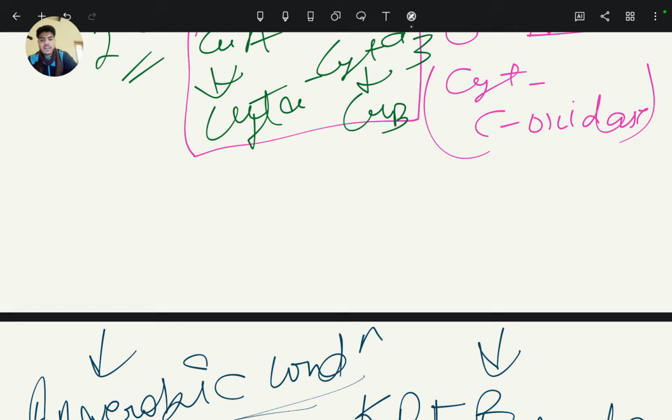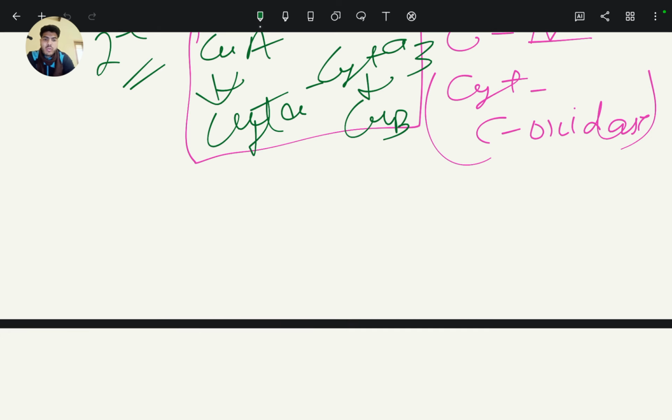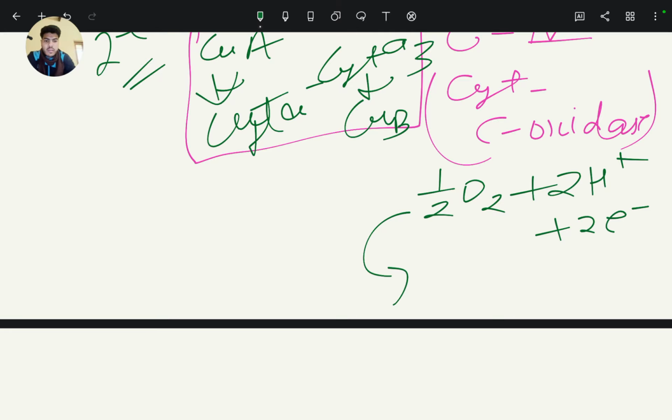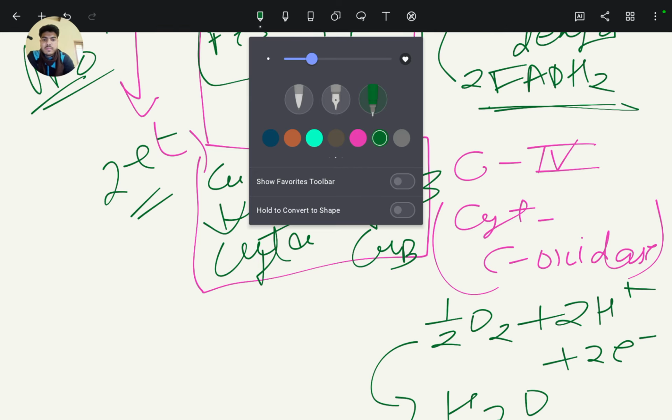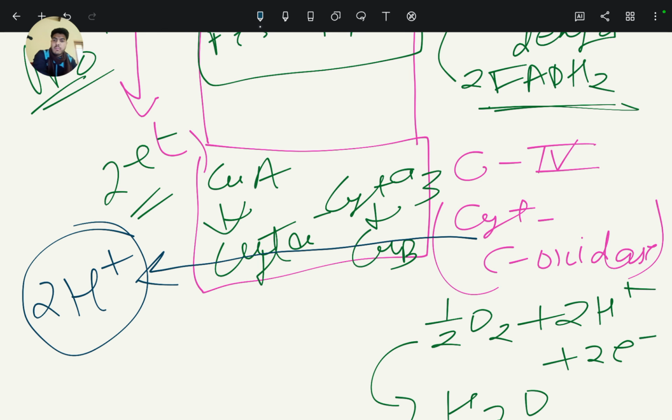So at the fourth complex, the final electron acceptor is oxygen. So half O2 plus 2H plus 2 electrons is reduced to H2O, and this complex pumps out 2H plus. Remember, 2H plus into the intermembrane space.